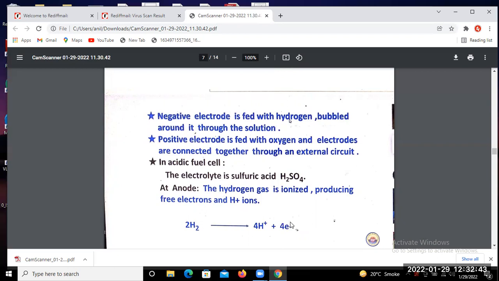The electric current flows in the opposite direction to the electron flow, that means from cathode to anode, but the electrons flow from anode to cathode. This is the chemical reaction at the anode terminal, and here we find this H plus ion.